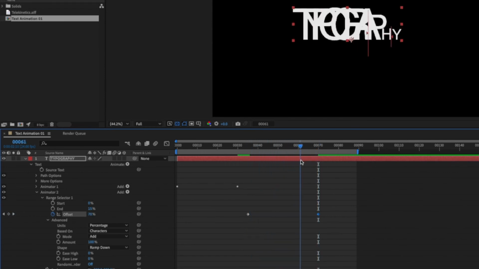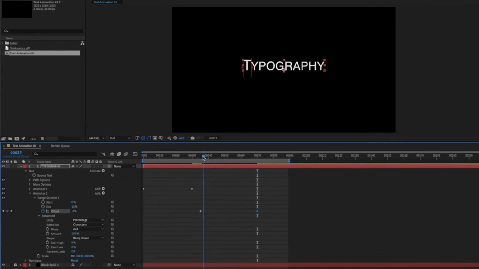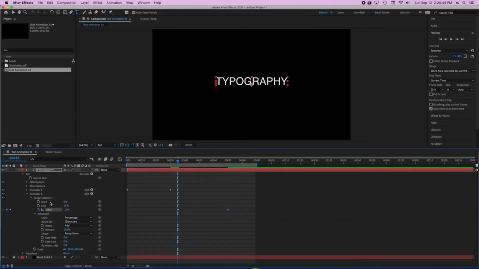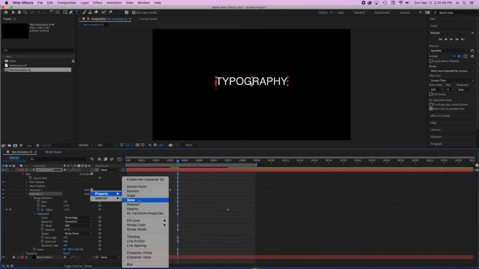Now, one thing that I want to make sure in this case is that I want everybody to read my text. At this moment, nobody can read it because everything is one on top of the other character. So what I want to do is also add a kerning. So for this animator number 2, I'm going to add a property for kerning. And that kerning, or I'm sorry, tracking.